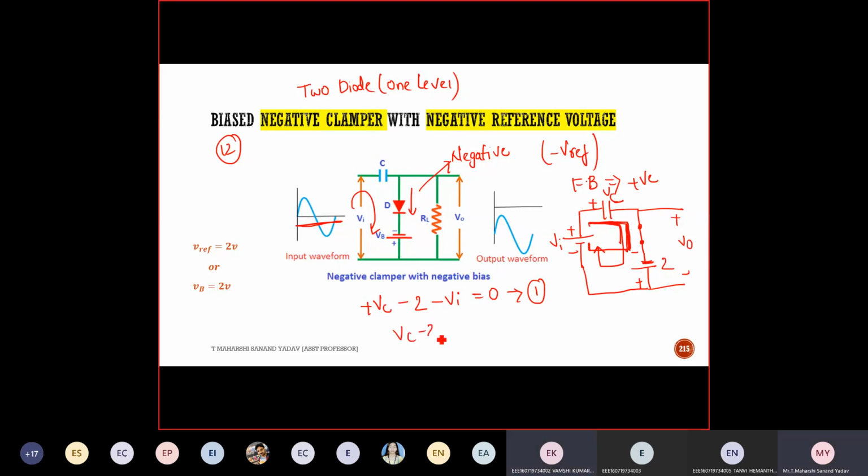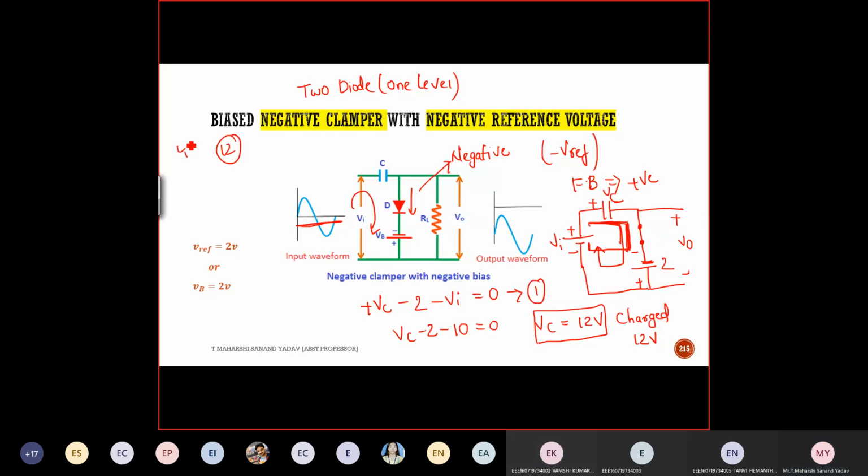VC is minus 2 volt. Suppose the input is 10 volt. Tell me what is VC? VC is equal to plus 12. Okay, it's 12 volt. What is the meaning of VC equal to plus 12? The capacitor is charged to 12 volt. That's it.